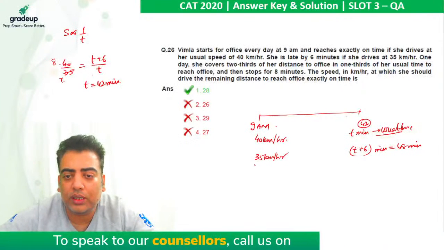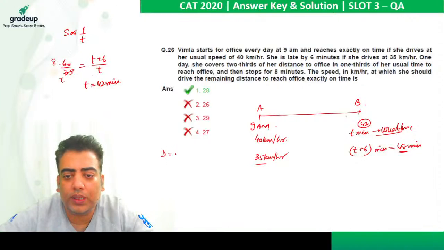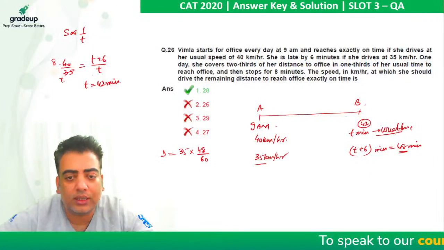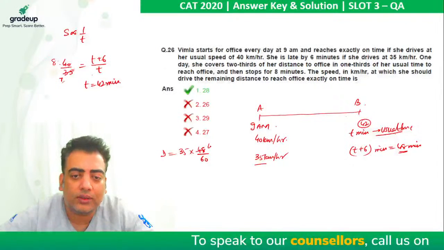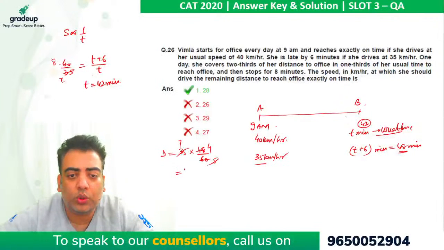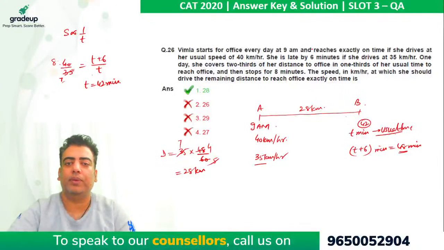So when we know the speed, we know the time taken, we can always calculate the distance between 2 points. So distance comes out to be speed into time. We need to convert the time to hours. So 12 fours are 12 fives are 5 sevens are 35. Total distance comes out to be 28 kilometers. So this is the interpretation of this much of the statement.